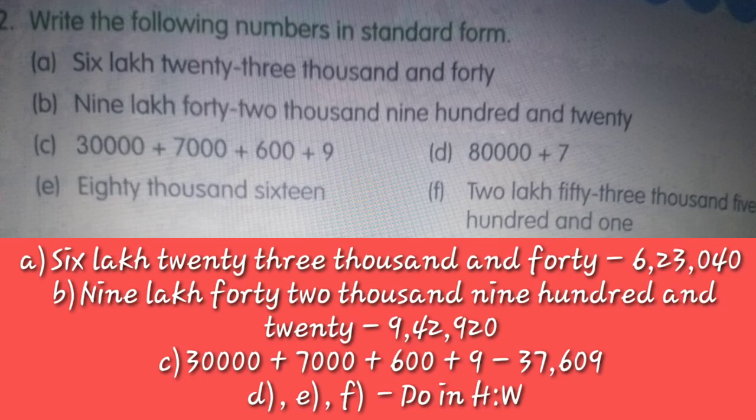The third part states that the digits are 30,000 plus 7,000 plus 600 plus 9. So it can be written in standard form as 37609. So this is the standard form. Now questions 4, 5 and 6 are meant for your homework. The fourth question is 80,000 plus 7. The fifth is 80,016. The sixth is 2,53,501. You just write them in standard form as I have done in the previous questions.